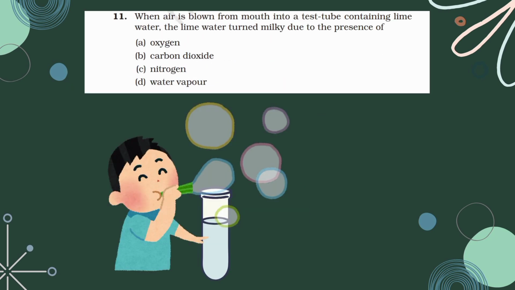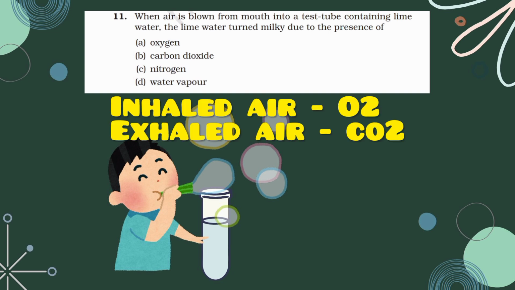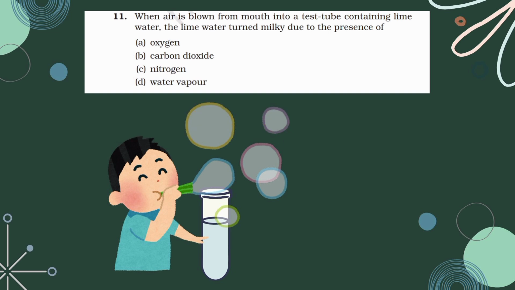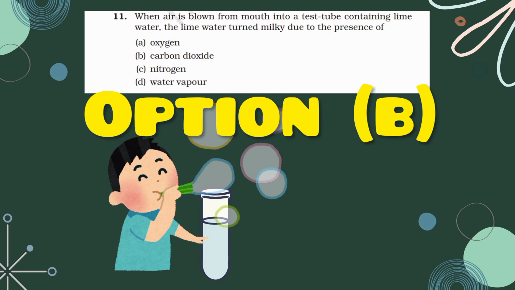The next question. When air is blown from the mouth into a test tube containing lime water, the lime water turned milky. It is due to the presence of... We know the inhaled air contains oxygen, while the exhaled air contains carbon dioxide. Sorry, carbon dioxide turns lime water milky. So the correct answer for this question is option B, carbon dioxide, which turns lime water milky.